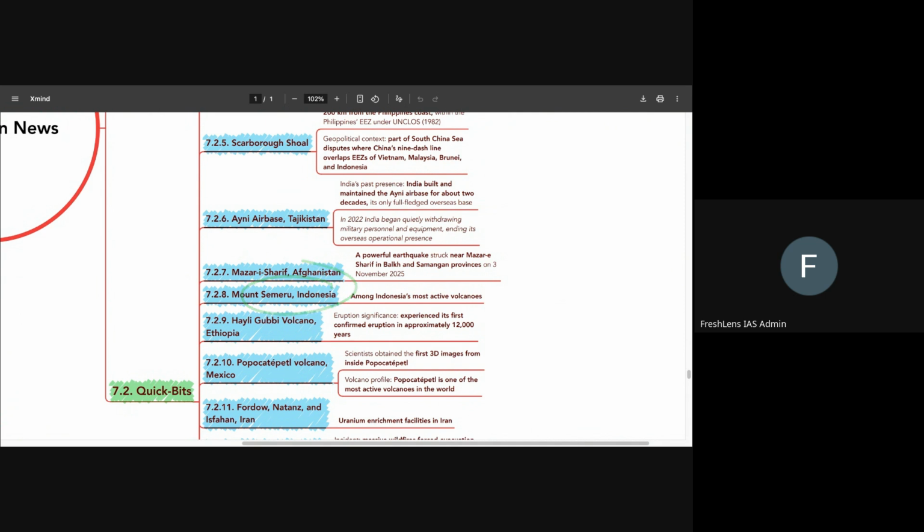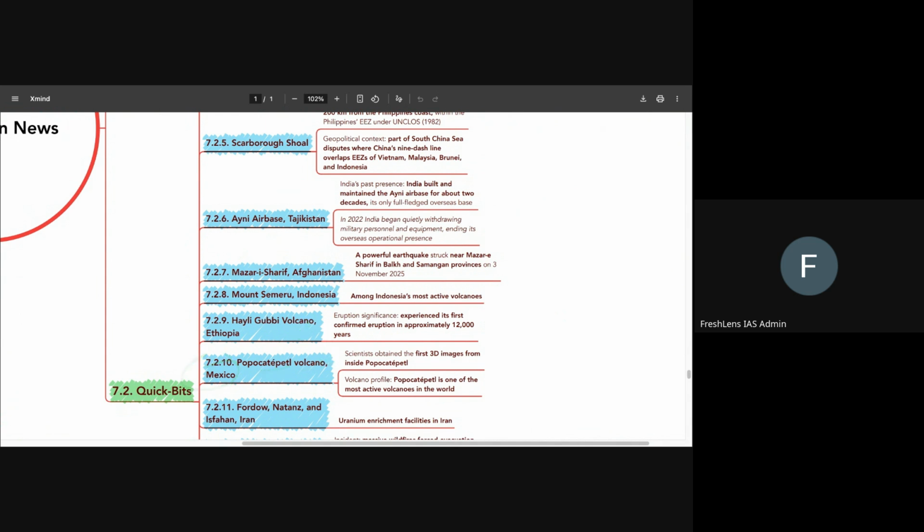Semeru. There is another one, Mount Lewotobi Laki-Laki. You must have heard of that mountain as well, like a volcanic eruption, and several other ones are located in this region itself. Okay, Indonesia is a hub of it, so this one we can remember. Another one is Haeli Gubbi, which we know is located in Ethiopia, and it recently erupted after 12,000 years. Another volcanic region is the Popocatépetl volcano, which is in Mexico.